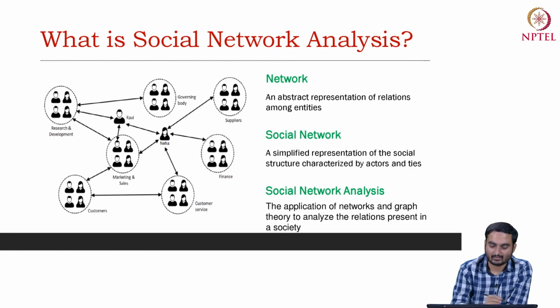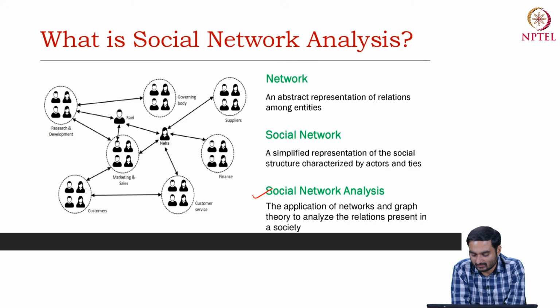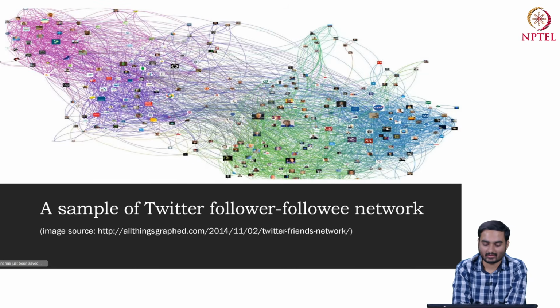So we have discussed what a network is, but this course is about social networks. So what is a social network? A network is an abstraction of a complex system. A social network is a simplified representation of a social structure among users. It can be an online social network or an offline social network. And what is social network analysis? This is basically an application of networks and graph theory to analyze the relations present in a society. A society can be an online society or an offline society.